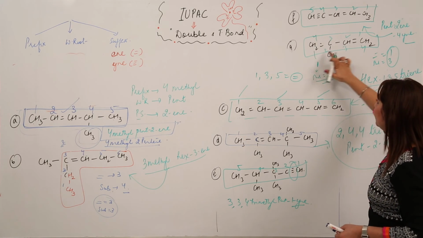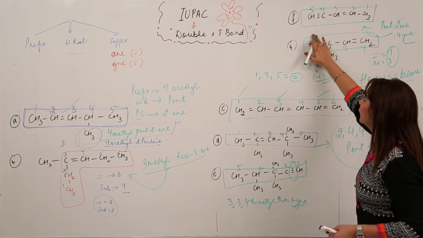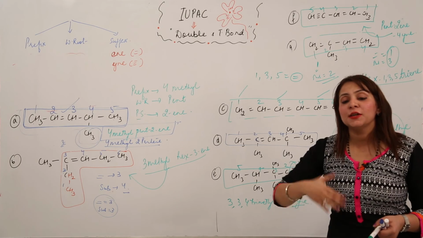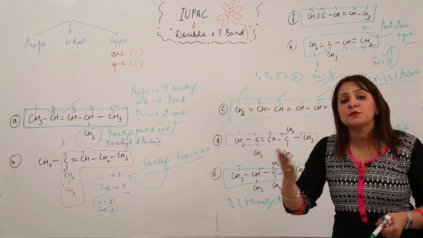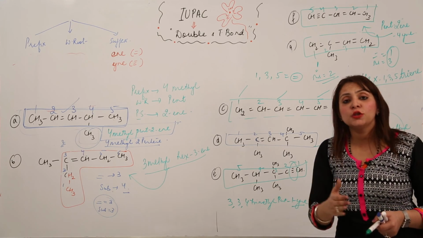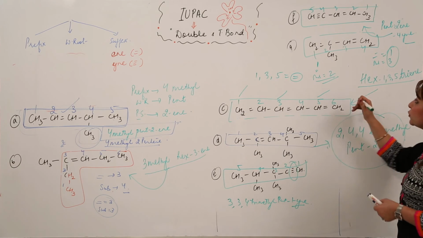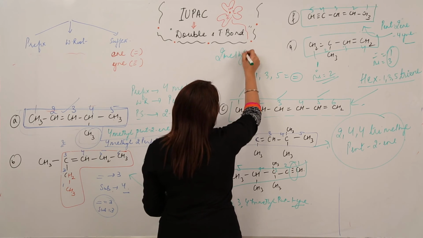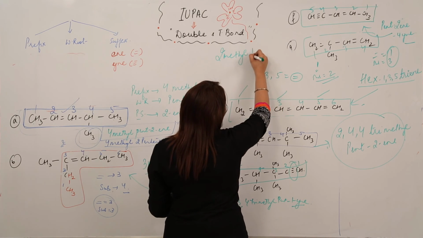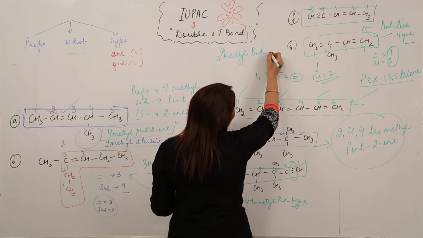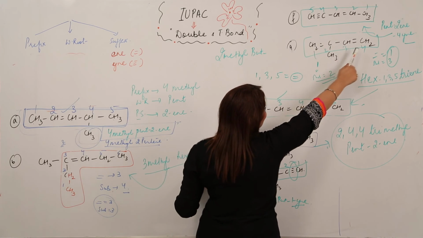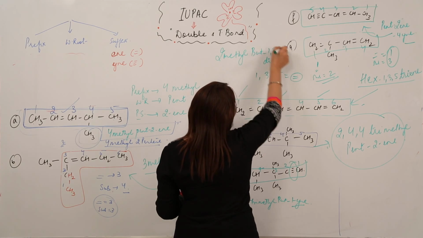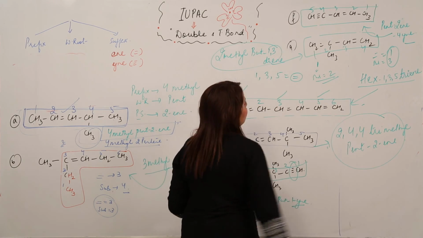So our preference will be this side, because by numbering from this side we are solving two purposes: the substituent gets the smaller number, and the double bond, our preferred one, also gets the smaller number. So how do we write the name for this compound? We see a methyl group at 2, so 2-methylbuta, and the double bonds are at 1 and 3, so it is diene. This is the name for this compound.